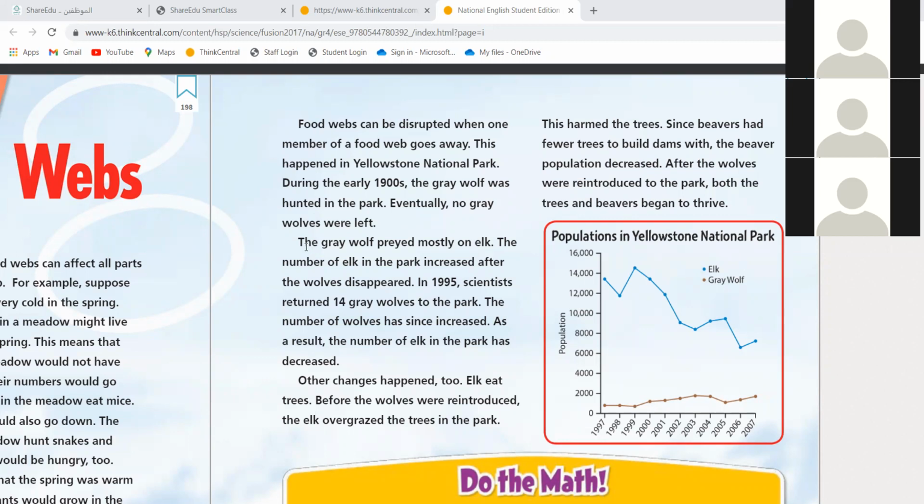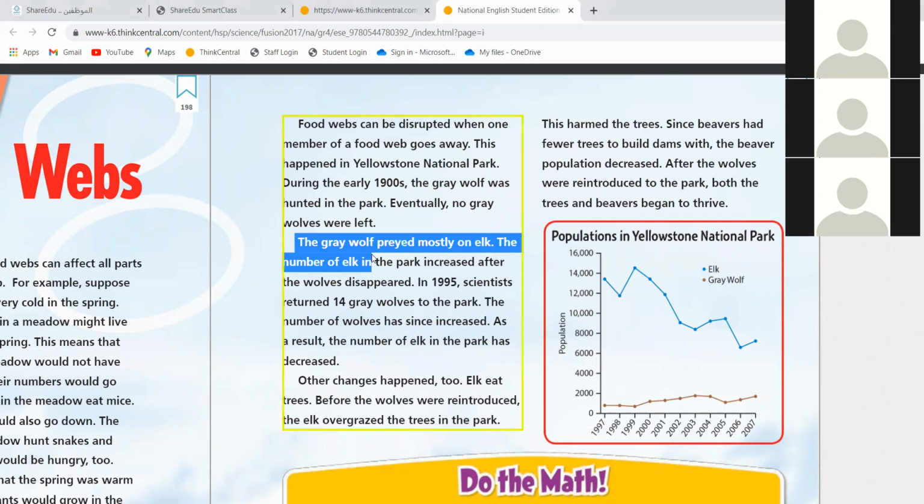Yes, from where? Gray wolf. Okay, sorry. The gray wolf preyed mostly on elk. The number of elk in the park increased after the wolves disappeared. In 1995, scientists returned 14 gray wolves to the park.